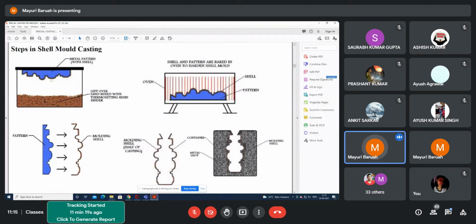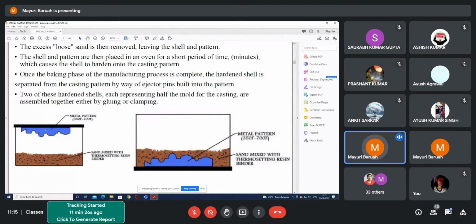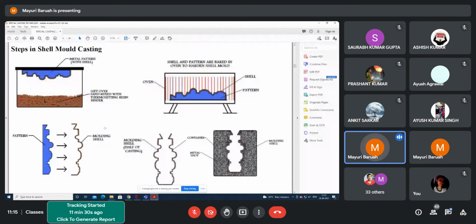So this process is actually a mold making process. First you have to heat the metal pattern, and then you put the sand. It will get attached to it, and then you bring it in the oven and heat it to remove any moisture, so that the sand adheres and you can remove it. There are some expandable pins.